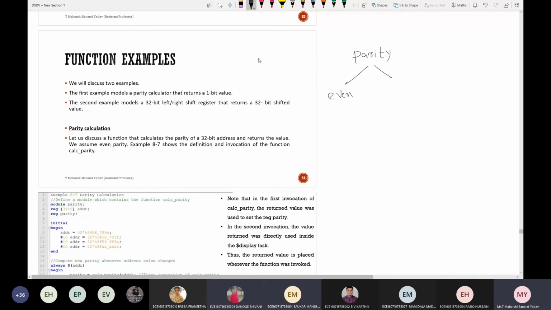An extra bit added. Extra bit added. So in unit number 1 of digital electronics, you'll be able to see this parity.